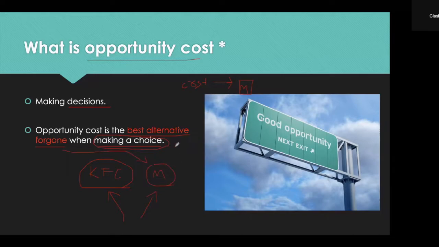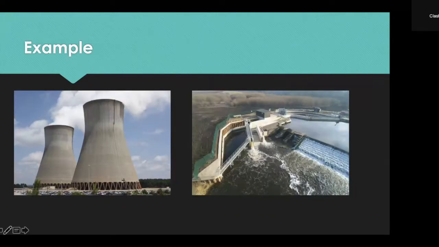And we always make choices. We talked about this in chapter 1: because there is an unlimited amount of wants, but a limited amount of resources, we always need to make choices. And for every choice we make, there is an opportunity cost because there will always be an alternative that will be gone for making a choice. So that is basically what opportunity cost means, and to be able to grasp what it really means and to do some more difficult problems, I think the best way is just to look at some examples.